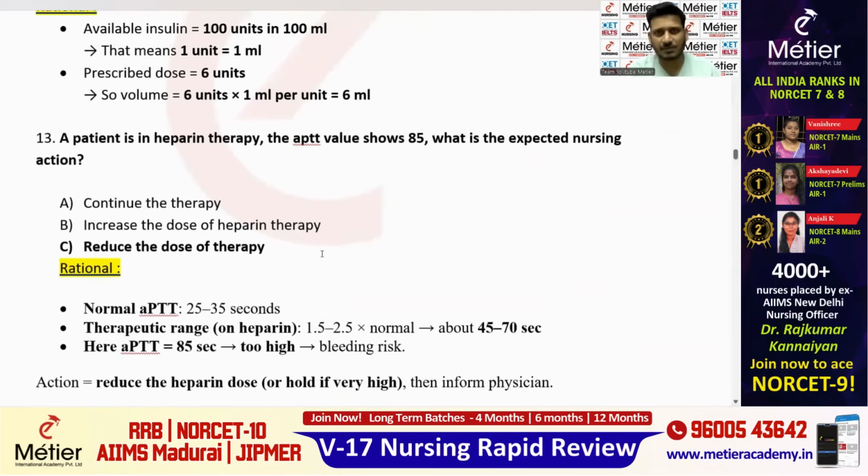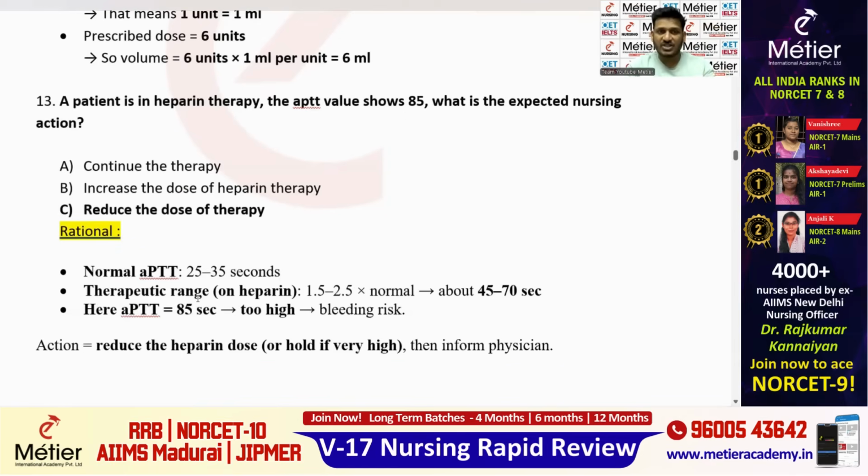Patient is on heparin therapy. Okay. So usually if the patient is on heparin therapy, we are supposed to check the APTT value. Right? So what is the normal APTT value? 25 to 35 seconds. Usually it comes in seconds. 25 to 35 seconds is the normal APTT value. Okay. Fine. What is the expected nursing action? See, patient is on heparin therapy. APTT value is 85. 85 is very high.